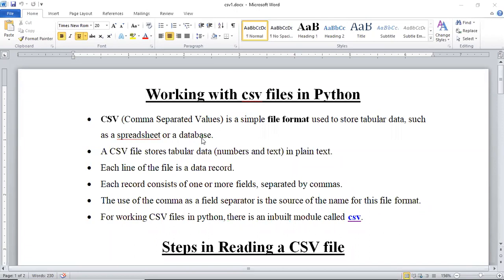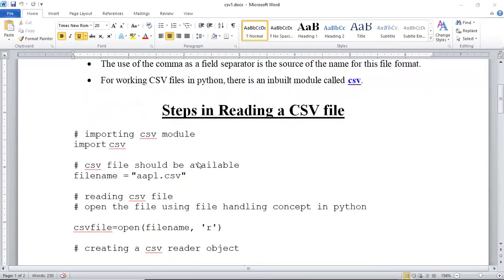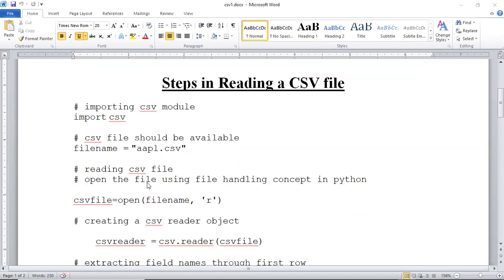Let's begin with the reading part. And remember, this is going to help you very much in the case studies that have been given to you, the data set that you need to analyze. All would be done, and you will see how simple it is. First of all, when you are working, you need to import the CSV module so that you can use it. And then you should have a file name, the file that you need to analyze. It should be a CSV file.